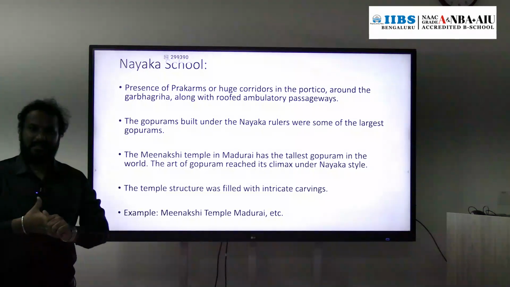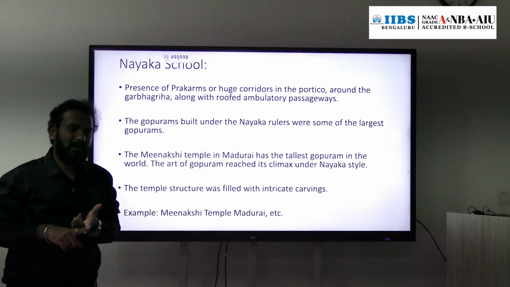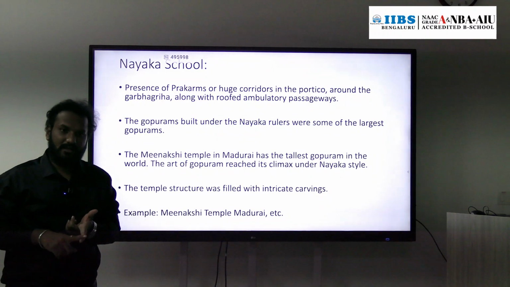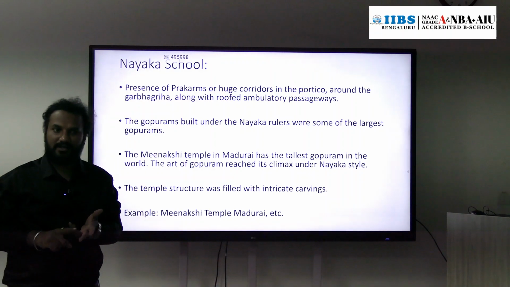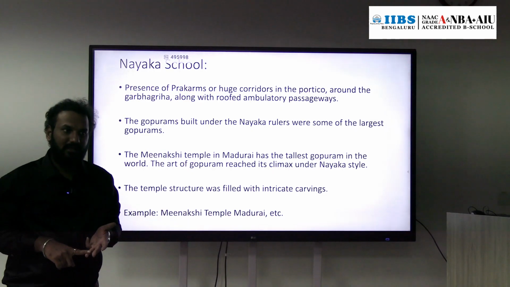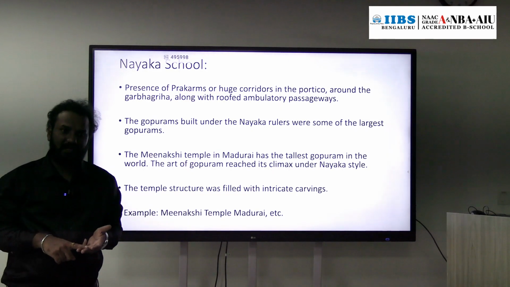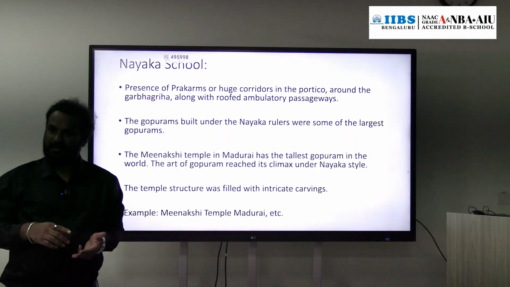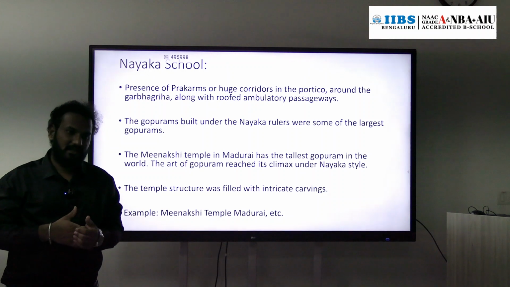So student, till now in art and culture, we discussed the art and architecture of IVC. Then we discussed Mauryan art and architecture, then post-Mauryan art and architecture. Then I think in the last class we started temple architecture. We discussed the evolution or development of temple architecture in North India as well as South India.